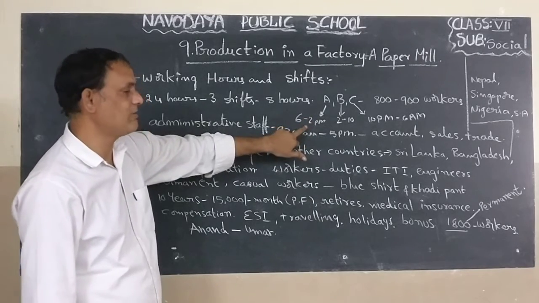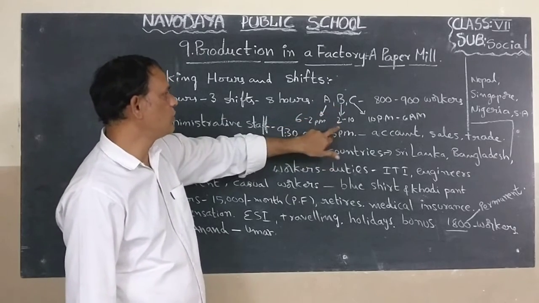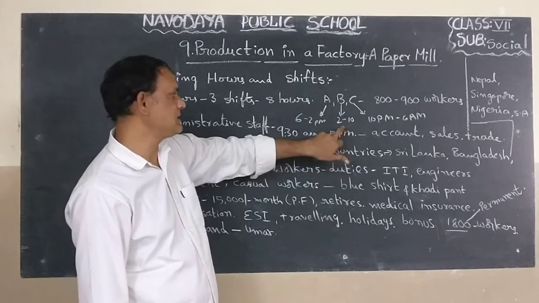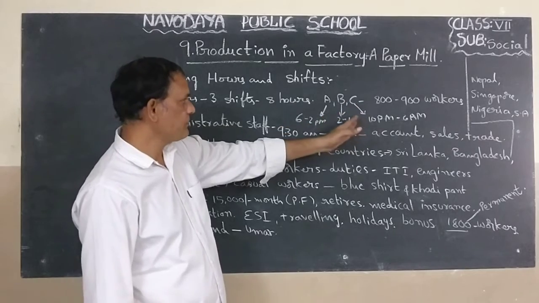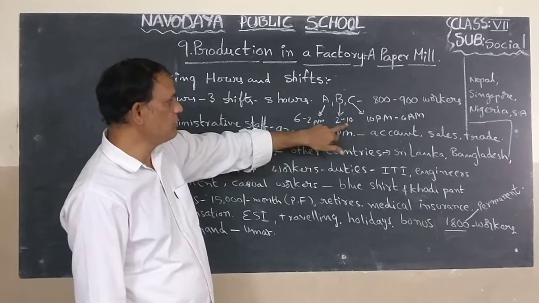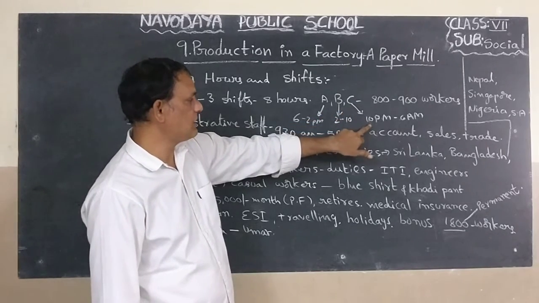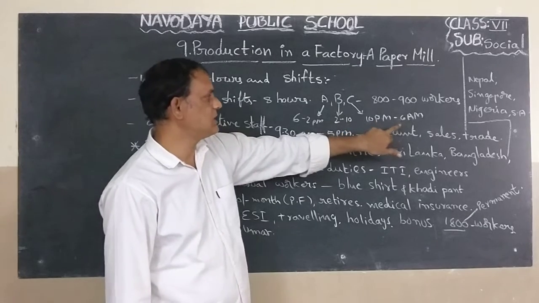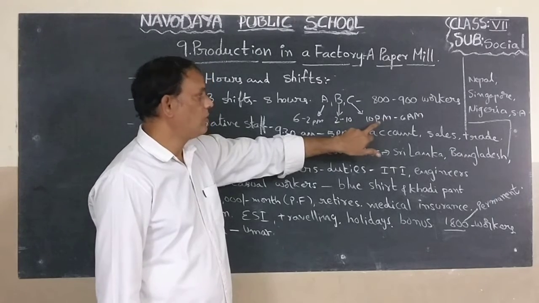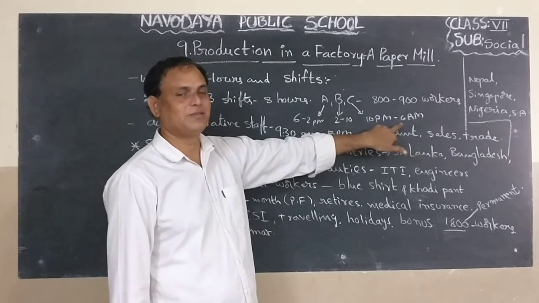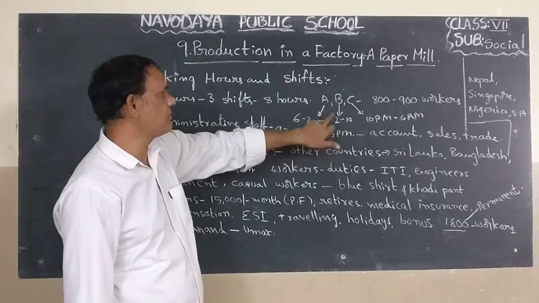So after these 8 hours, shift B workers will come children. Their timings are from 2 p.m. to 10 p.m. children. So that is the working hours of shift B workers. Next, when they are ready to leave, C shift workers will come children. Their timings are 10 p.m. to 6 a.m. morning. That means they have to work throughout the night. Okay children. So these are the shift duties of all workers.